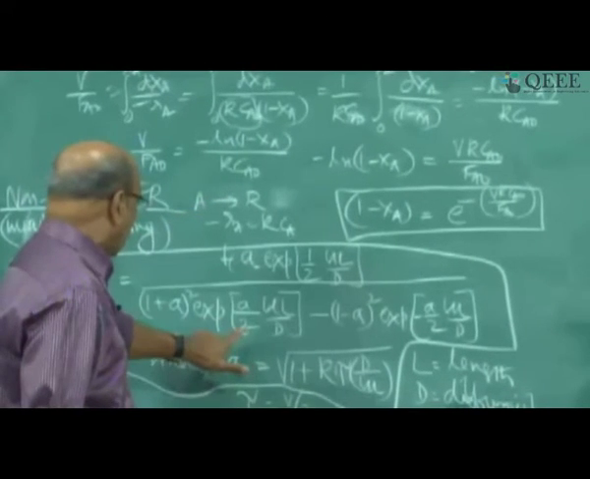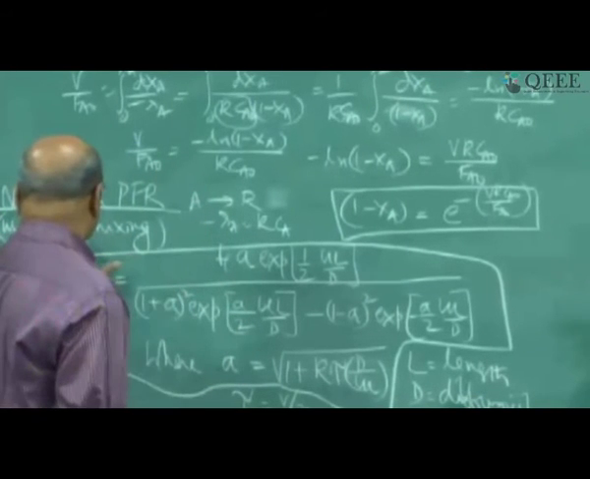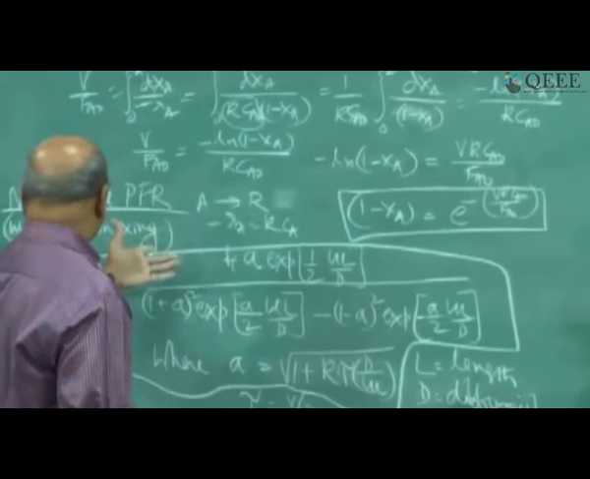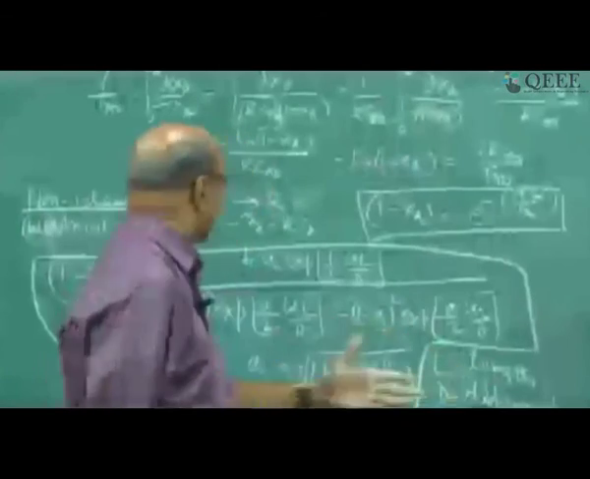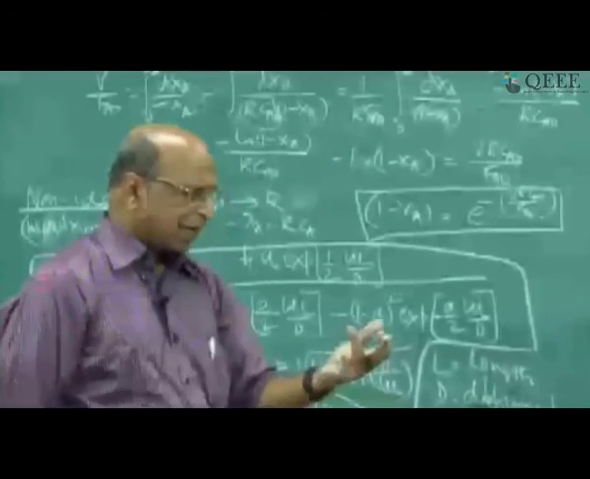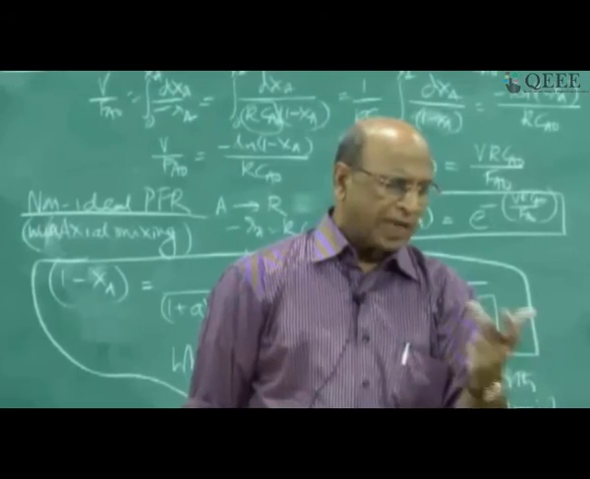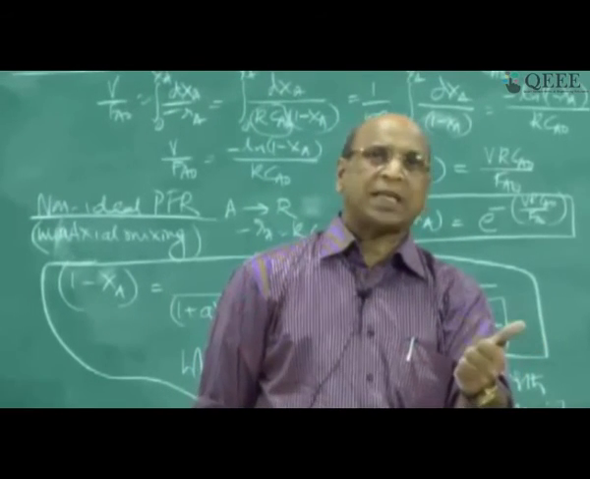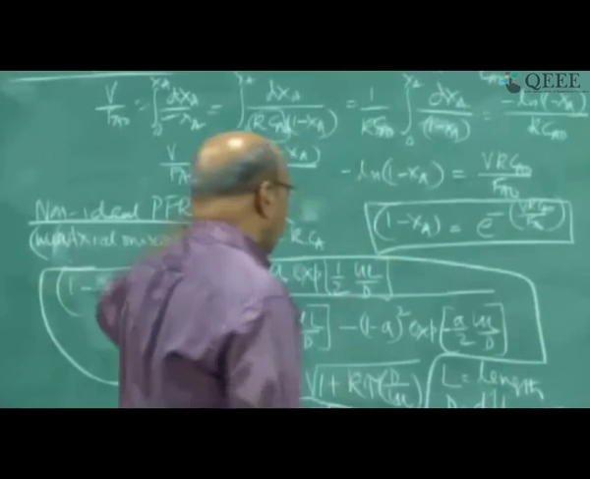If I don't assume ideality and I take only axial mixing as the non-ideality, there are other non-idealities like channeling, radial mixing also. So if you have axial mixing, radial mixing, channeling, and dead space as non-idealities, then I have to write the equation covering the whole board.